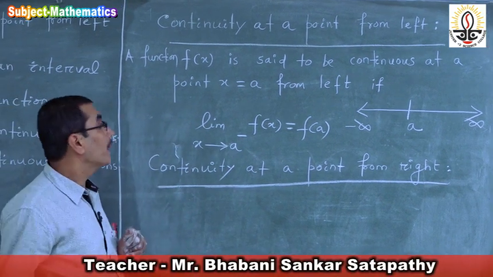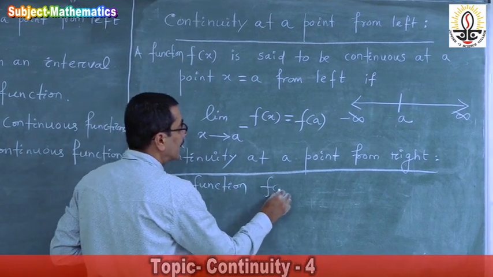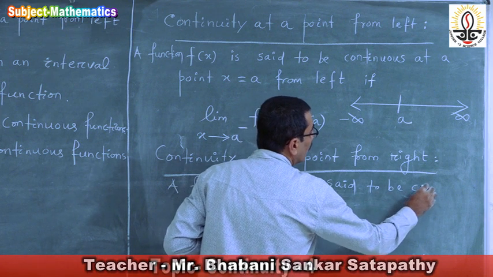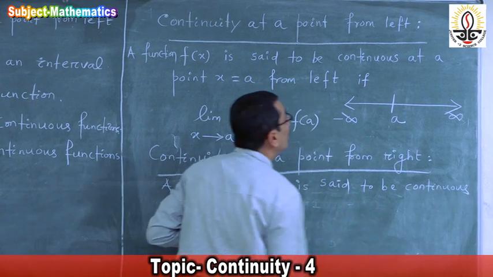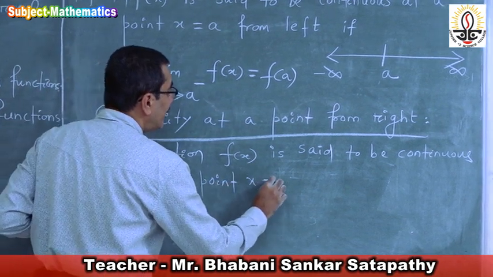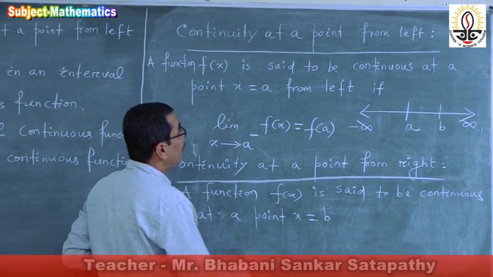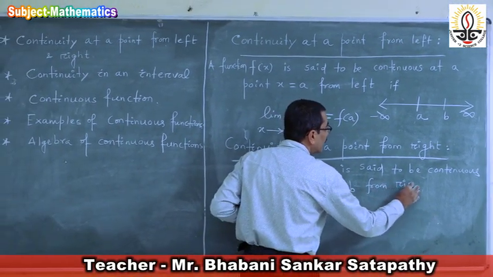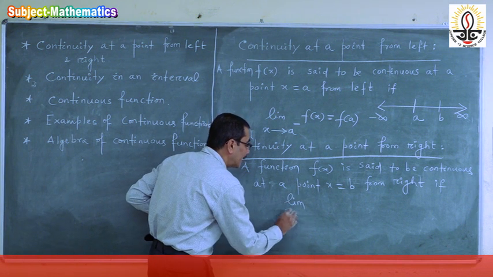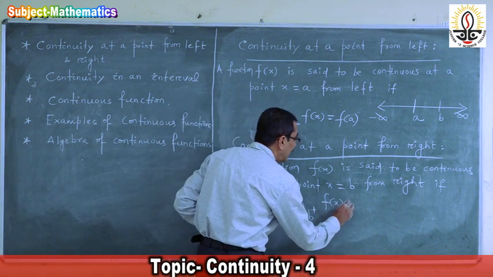A function f of x is said to be continuous at a point x is equal to b from right, suppose b is here, if limit x approaches b plus of f of x is equal to f of b.